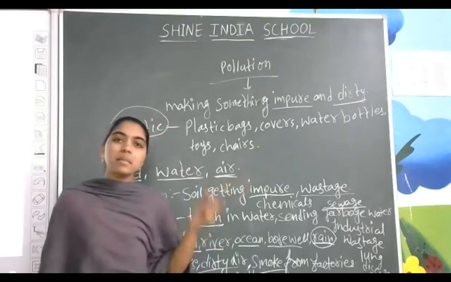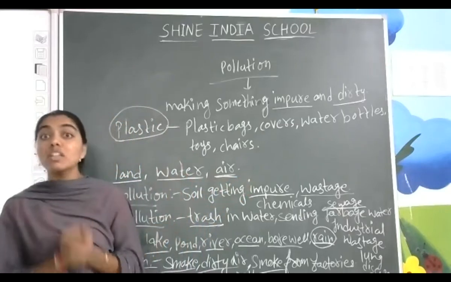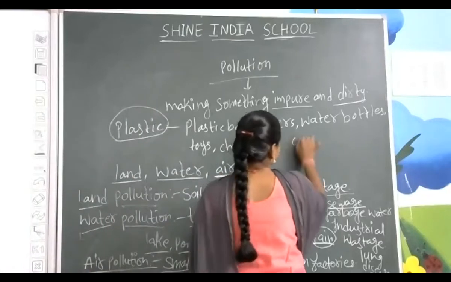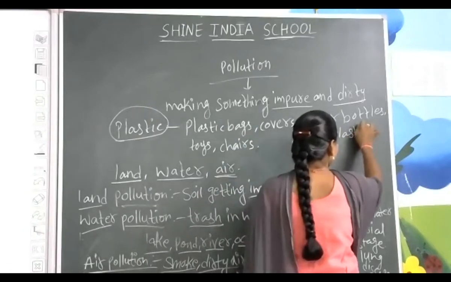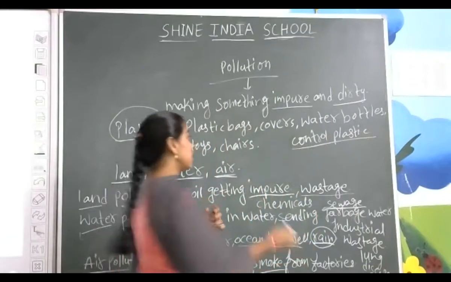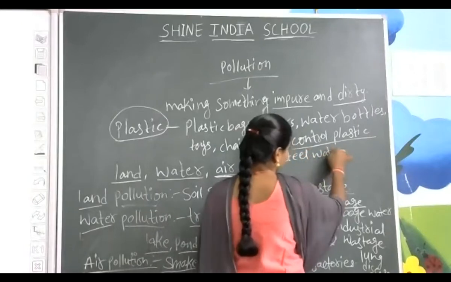So what measures do we have to take? Yes, we have to control plastic. How do we control plastic? Yes, we have to use steel bottles, steel water bottles.